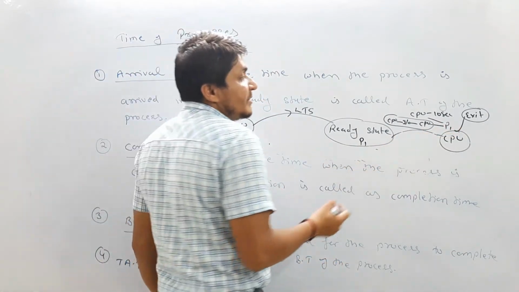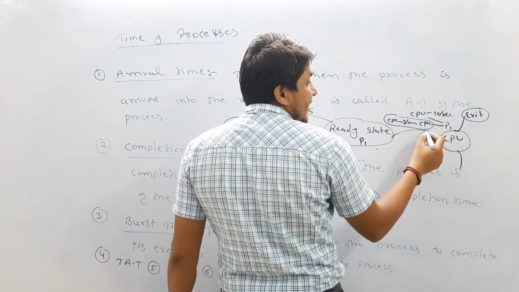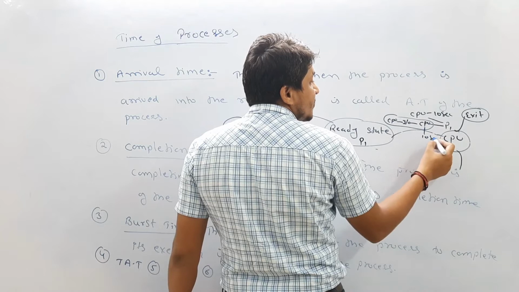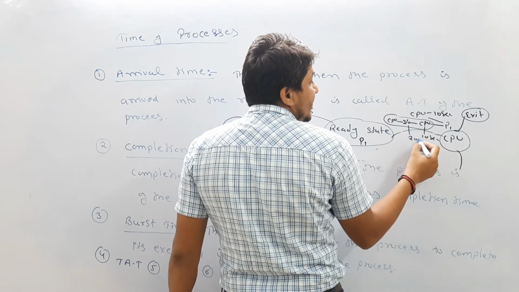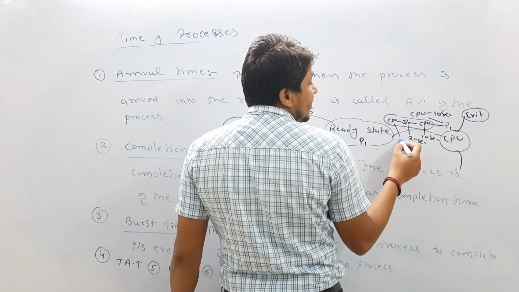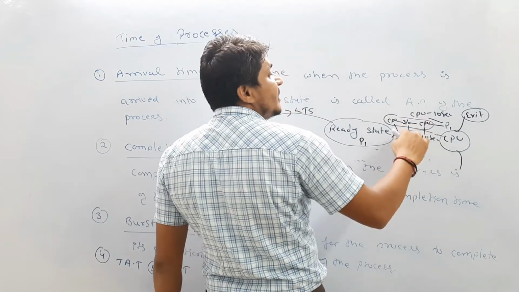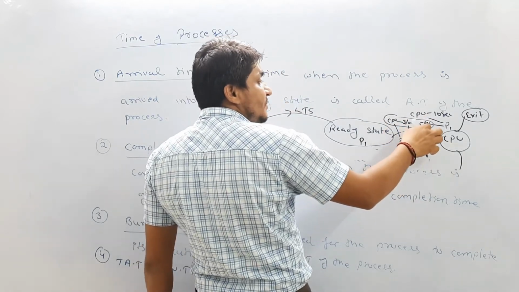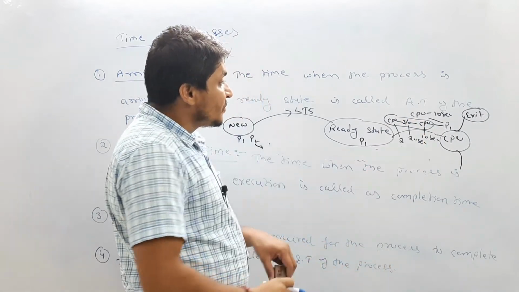In the second case, let's suppose the CPU time is 10 seconds, then it will go to the input output state and perform 20 seconds, then it will go to CPU again for 2 seconds. So after how much time will it complete?